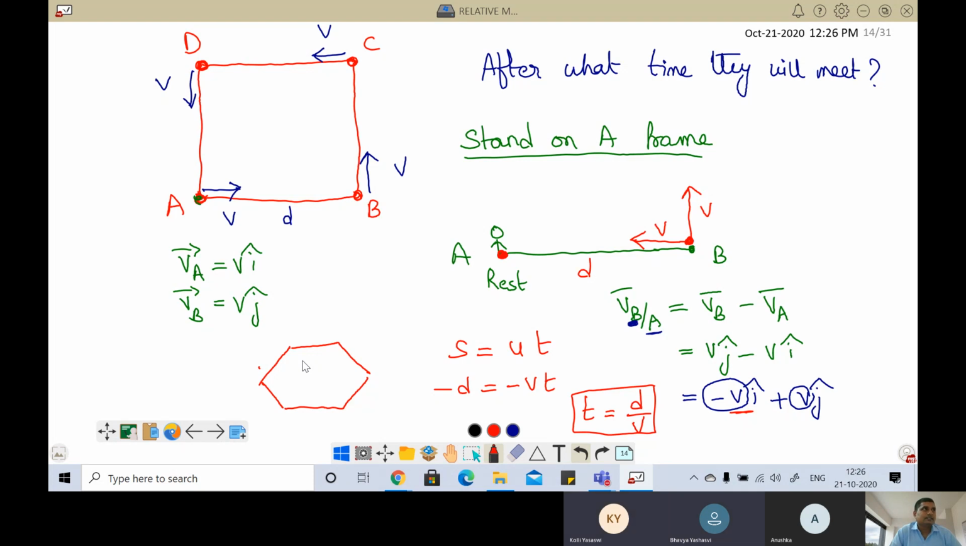Relative motion in 2 dimension may not be there. Even rain umbrella also may not be there. But definitely trains crossing each other in 1 dimension I told, no? Buses, 1 dimension. Boat riverman problem both in 1 dimension, that is upstream, downstream, and crossing the river. Both 2 dimension, 1 dimension plus 2 dimension, up to that one.